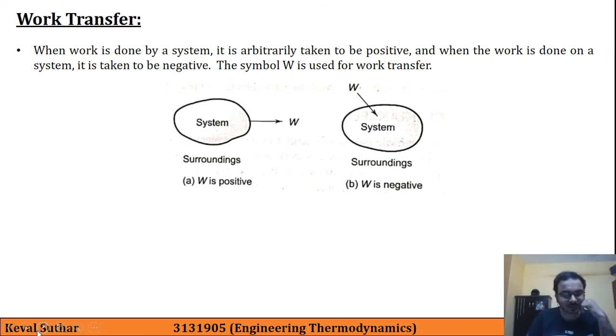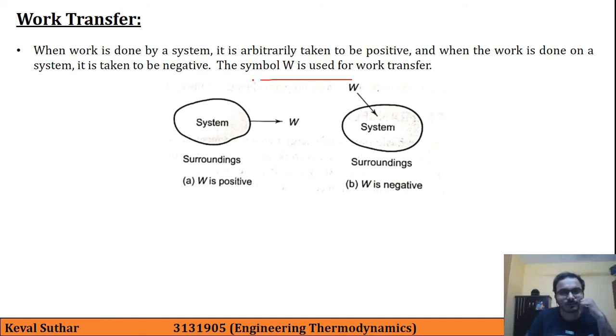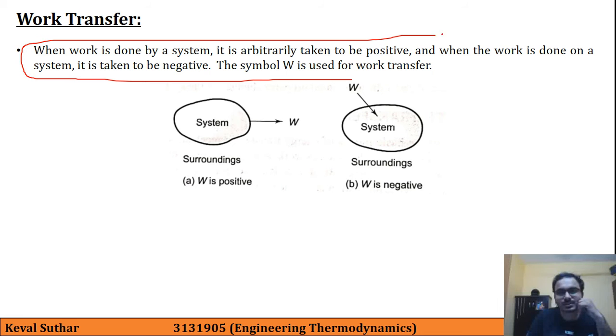So this statement will remain fixed for our entire thermodynamic course, this sign convention, that if a work is done by the system on the surrounding, here if you see this arrow, then it is from the system to the surrounding.